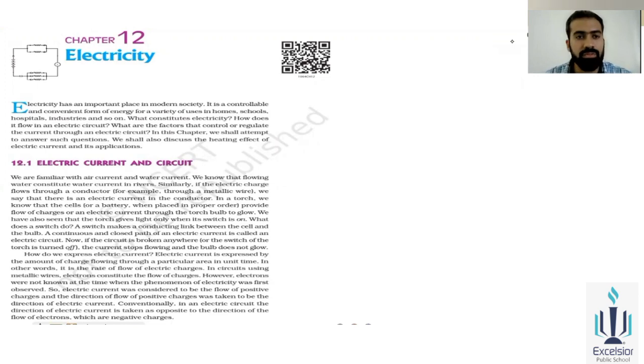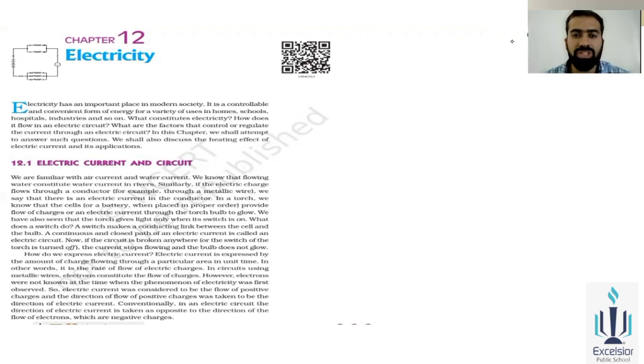So today we'll start with the physics first chapter, that is electricity. Yes, Vijay, the electricity, that is your chapter 12 in CBSE notebook. Electricity has an important place in modern society. As you know, nowadays electricity is an important one, and it is a very convenient form of energy. Basically it will be used in homes, schools, hospitals, industries and so on. So there are many applications over there.